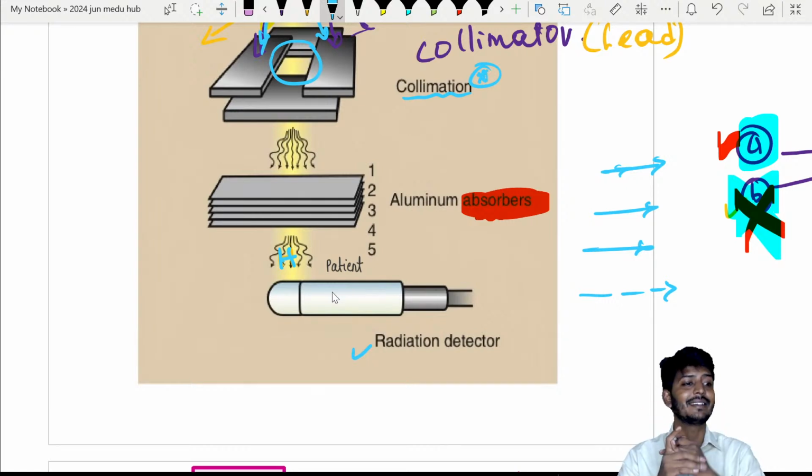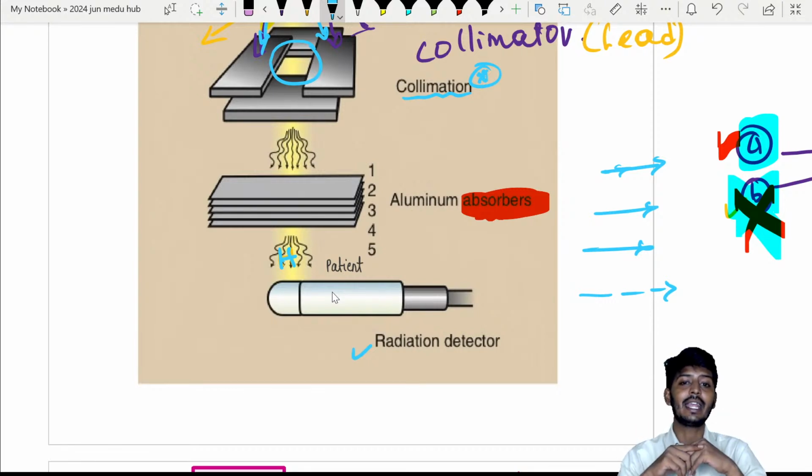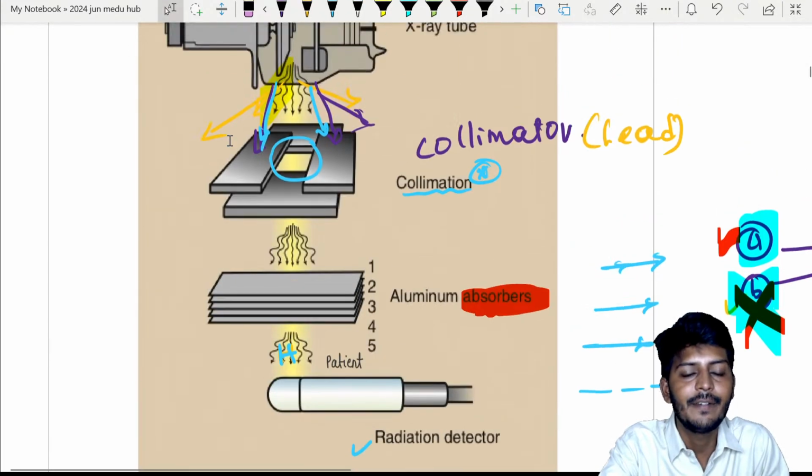The non-penetrable X-rays, which are weak X-rays that cannot go out of the human body, are not useful for us. They should come, fall, penetrate, and go out to the other side. Only then will I be able to make an image. That is why I require the aluminum absorber, which removes all the X-rays that are not able to penetrate. And the last one: the X-rays will pass through the object, come and fall on the cassette, and that will create an image. So that is the story of the generation of X-rays.